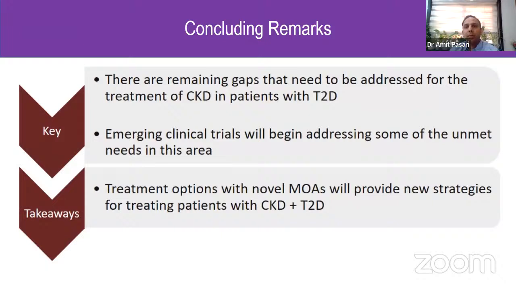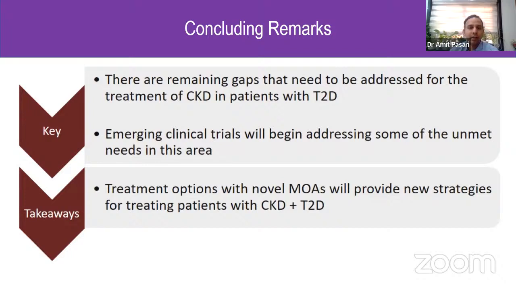So, to conclude, diabetic kidney disease is a major cause of chronic kidney disease in India as well as the world. With an increasing number of type 2 diabetes patients in India, we have to be more and more aware of the risk of chronic kidney disease. And the earlier, the better.